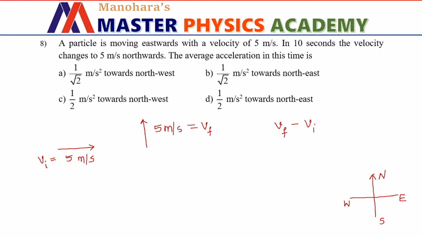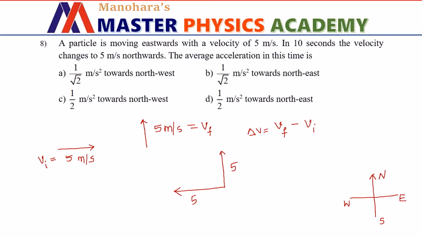So Vf is towards north, having magnitude 5, and minus Vi will be towards west. Be careful, minus Vi will be towards west because minus means direction is reversed. So if we add these two, we will get delta V, that is change in velocity.